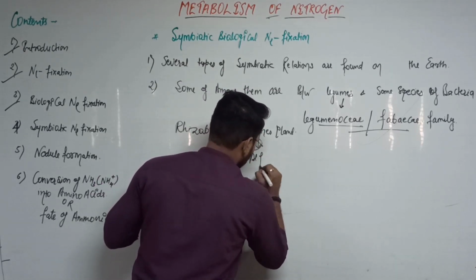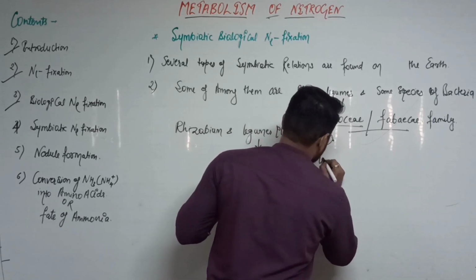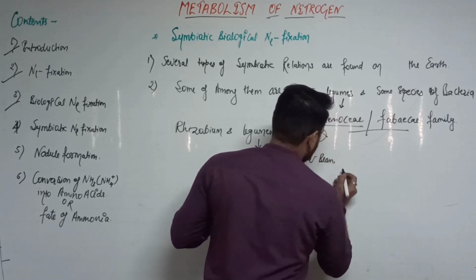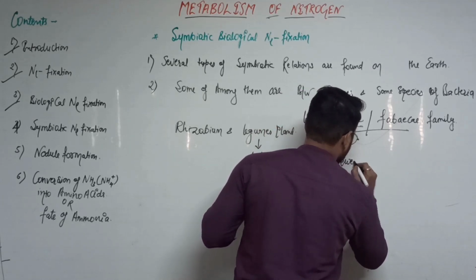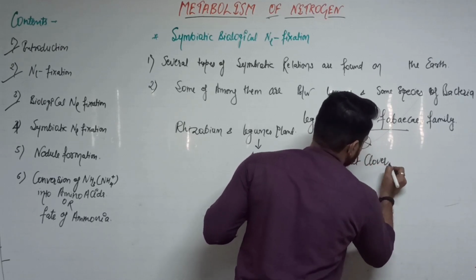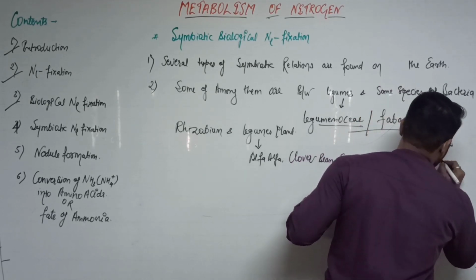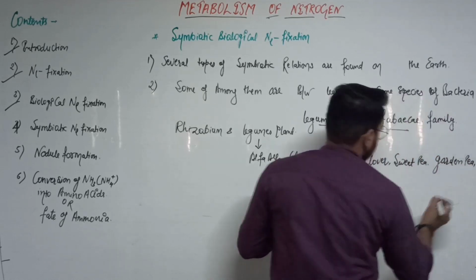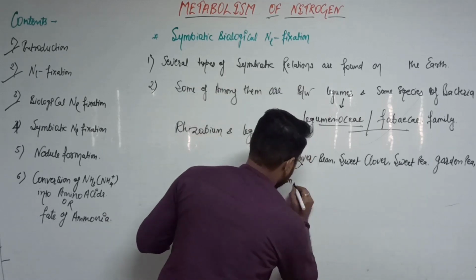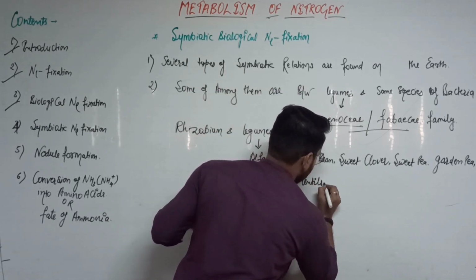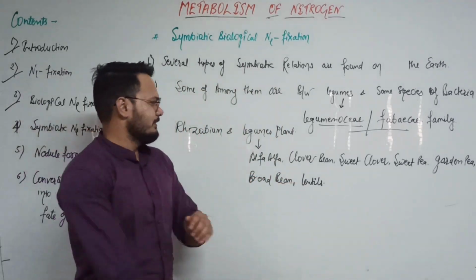Alfalfa, clover, sweet clover, sweet pea, garden pea, broad bean, and lentils are some examples of legume plants. They are the basic examples of legume plants.